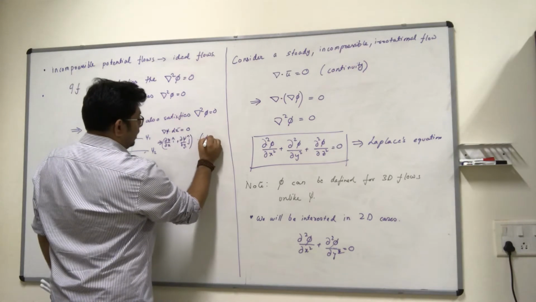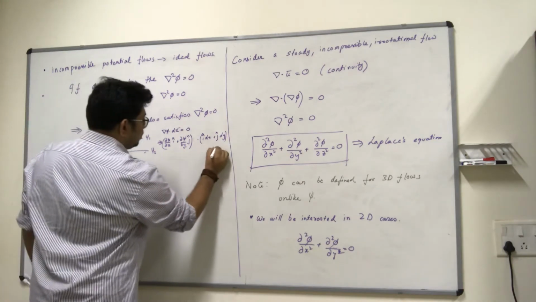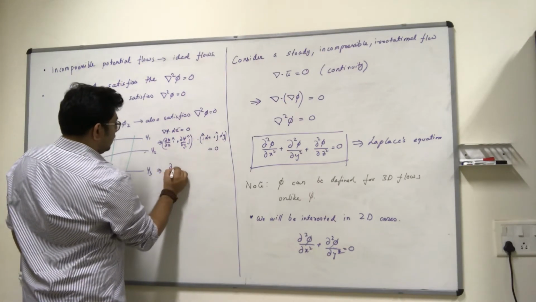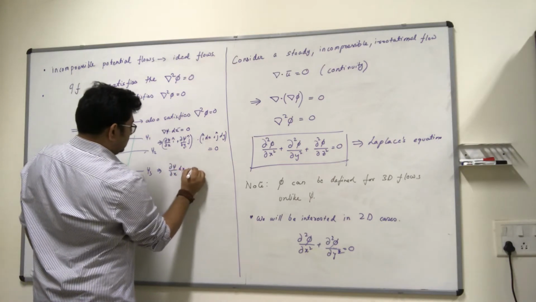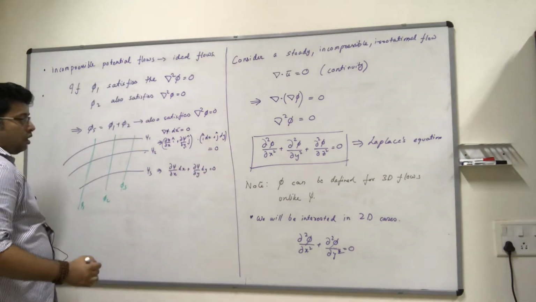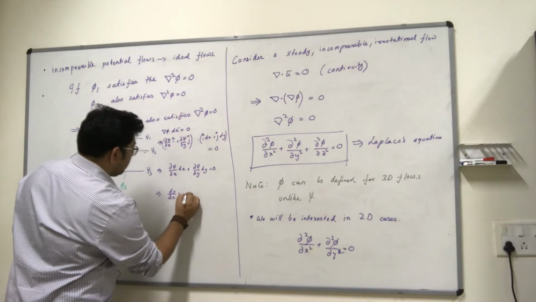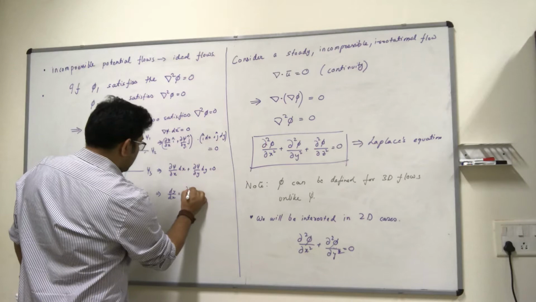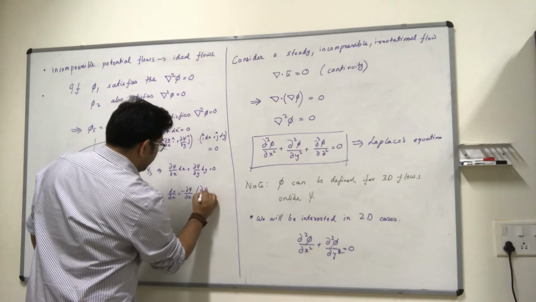So this is i hat dx plus j hat dy, and this is supposed to be equal to 0, which means del psi by del x dx plus del psi by del y dy is equal to 0, which means my dy by dx is nothing but minus del psi by del x by del psi by del y.